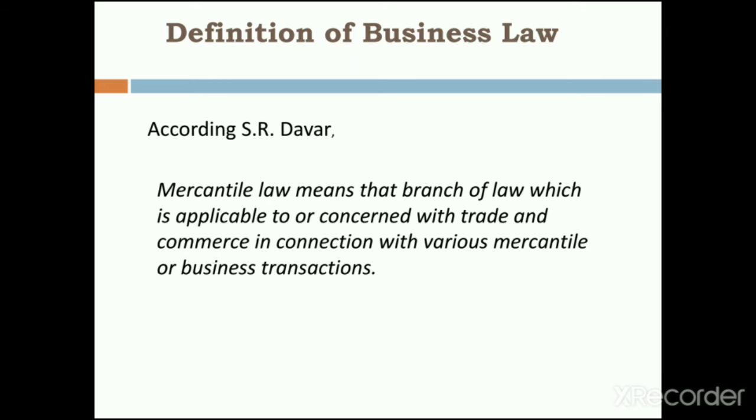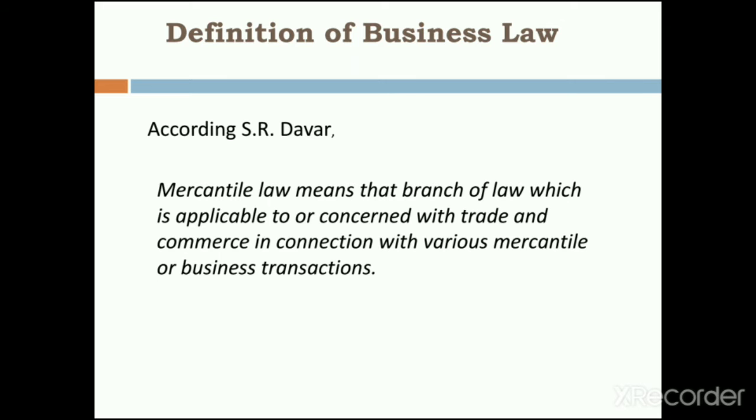Every country has its own mercantile law or business law. In India, we have prepared our own mercantile law and business law. So to do trade and commerce, business activities, manufacturing or various other things, we have to follow the mercantile law or business law, and according to that only all transactions have to be kept. That is the definition said by S.R. Davar.